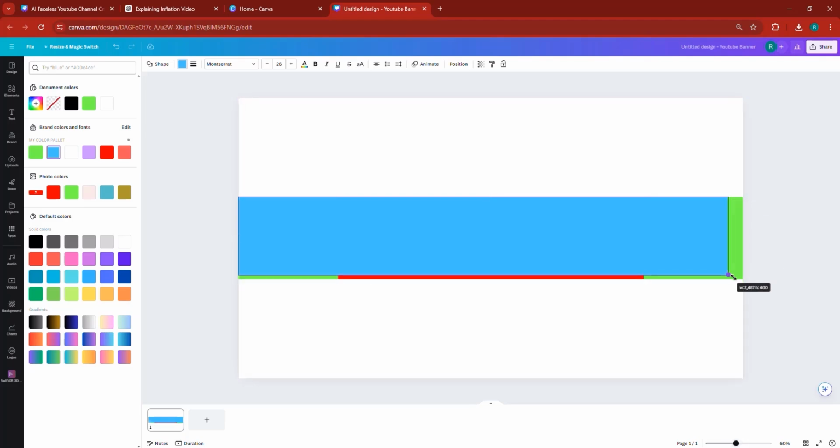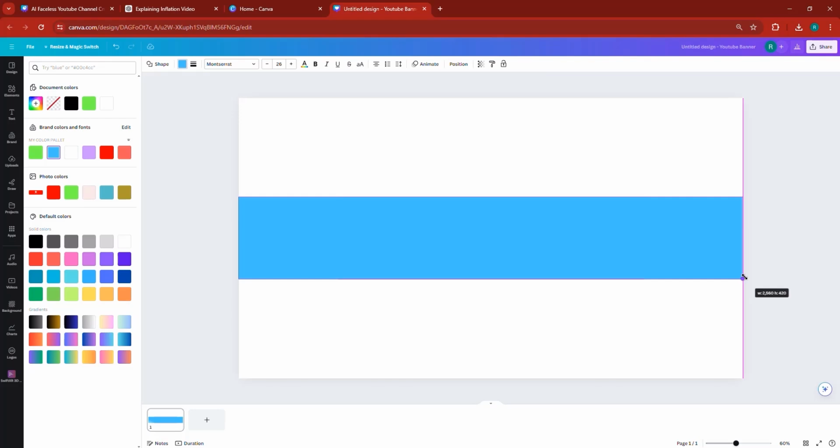So draw a design with the size 2,560 pixels by 471 pixels, and you'll be able to see that, as you can see in that little dark area over there.